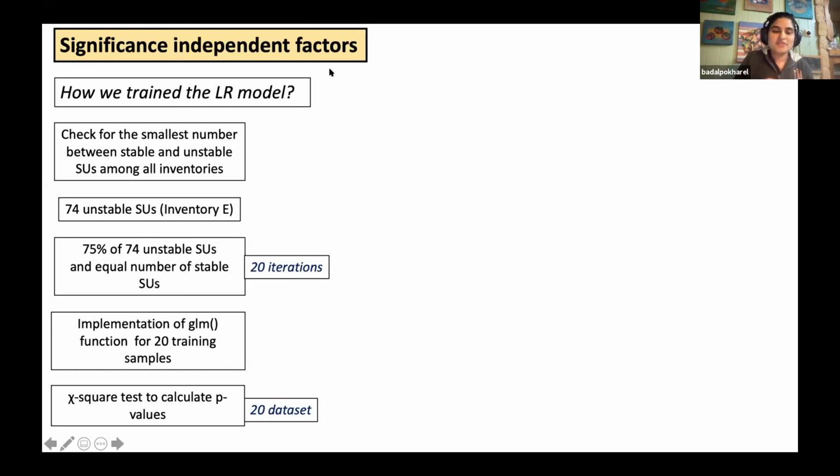So for all of these inventories, for inventory E, there are 74 unstable slope units, which was the smallest. So what we did was we took these 74 unstable slope units and an equal number of stable slope units within 20 iterations. And then we implemented a generalized linear model 20 times, which means we have 20 sets of data and 20 sets of p-values.